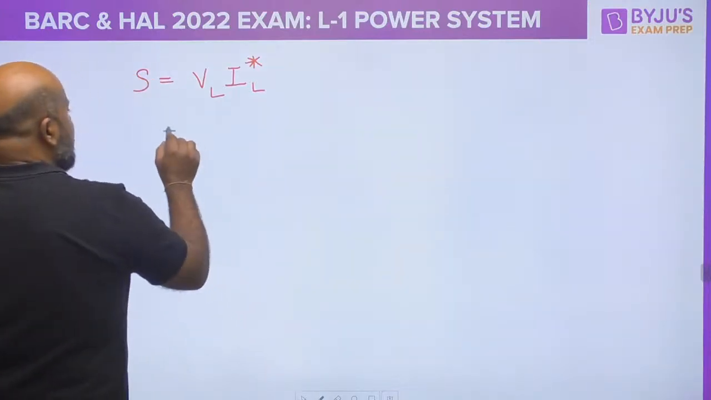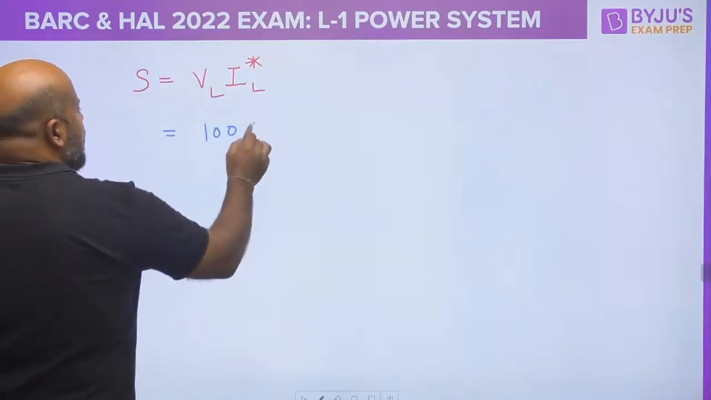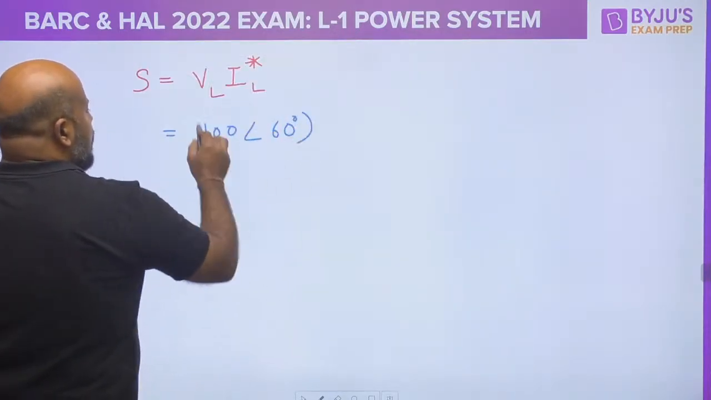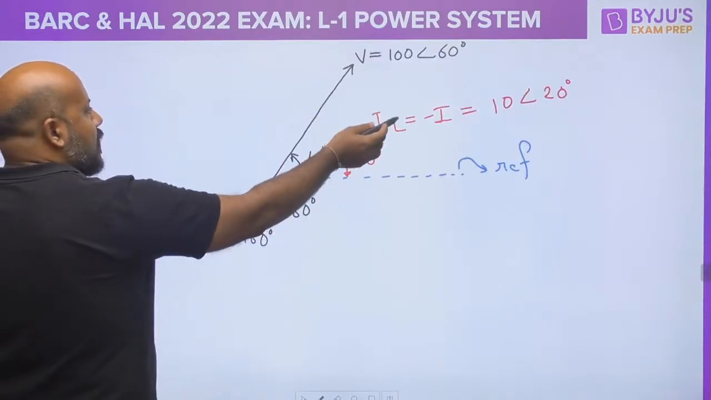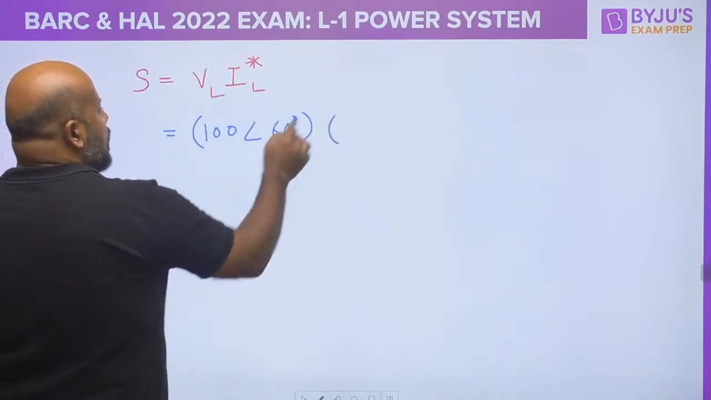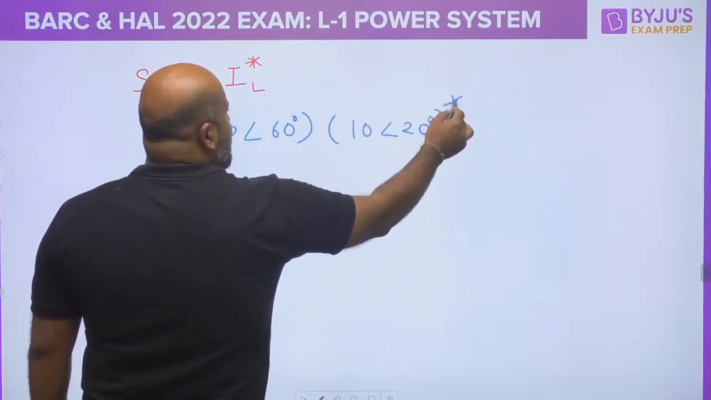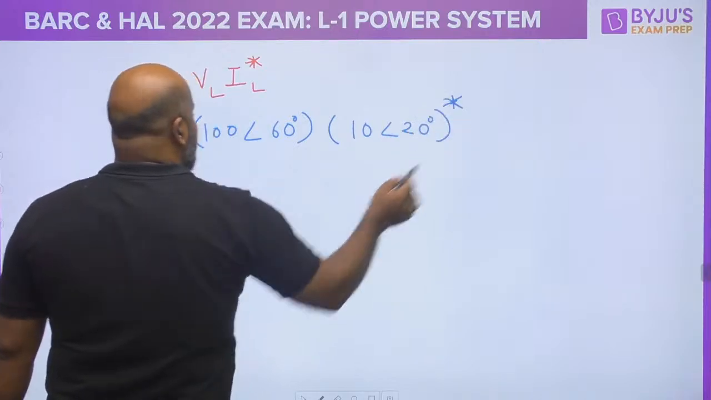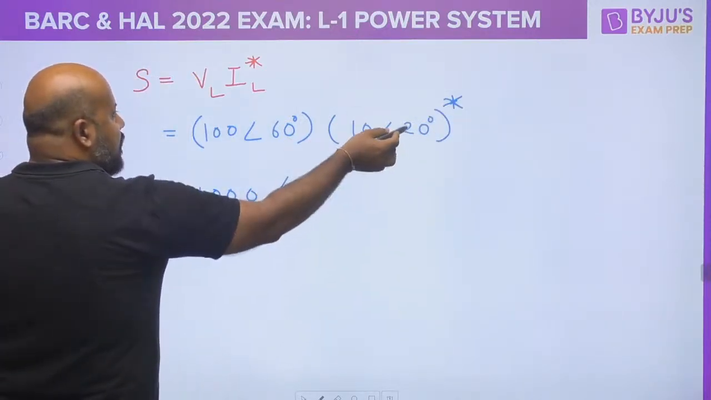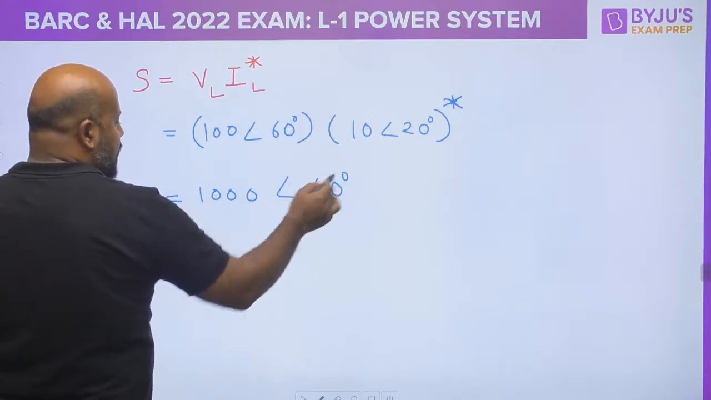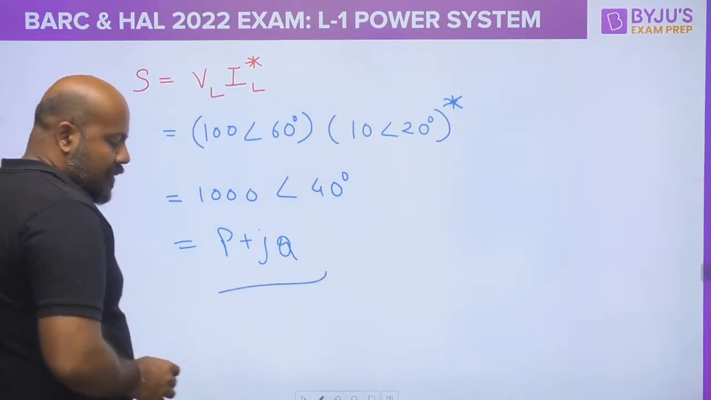What is going to be the load terminal voltage? It is going to be 100 angle 60 degrees. What is going to be IL? IL you have just found, 10 angle 20 degrees. So this is 10 angle 20 degrees, but you have to take the complex conjugate. If you simplify this, it will become 1000 angle 60 minus 20, that is 40 degrees. Just find the values of P and Q.